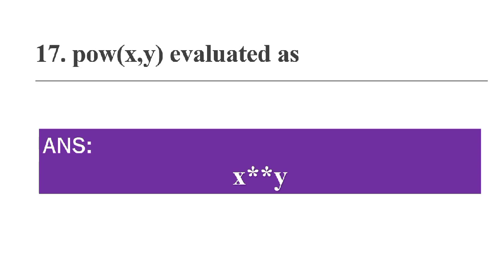pow(x, y) is evaluated as x will be taken as base value, y will be taken as exponent, that is x to the power of y. So that is x star star y.